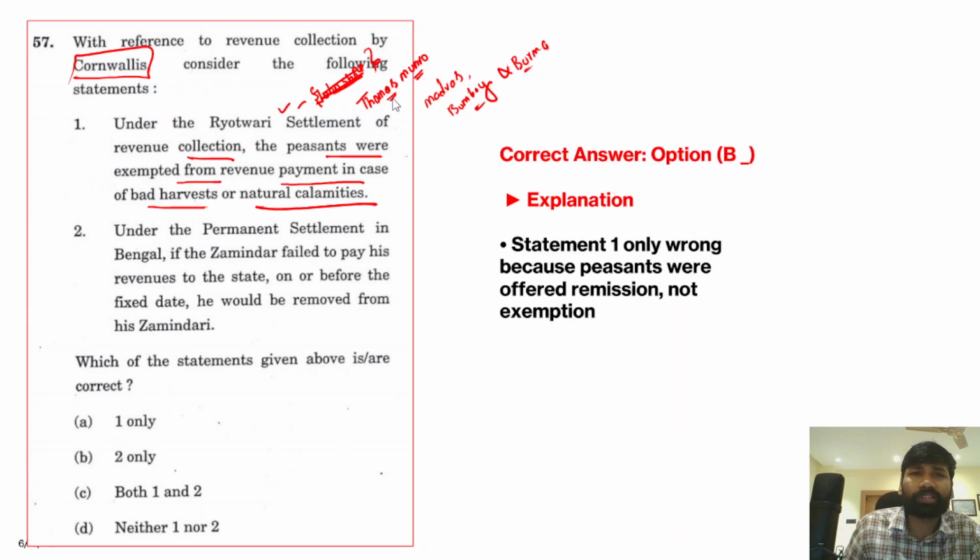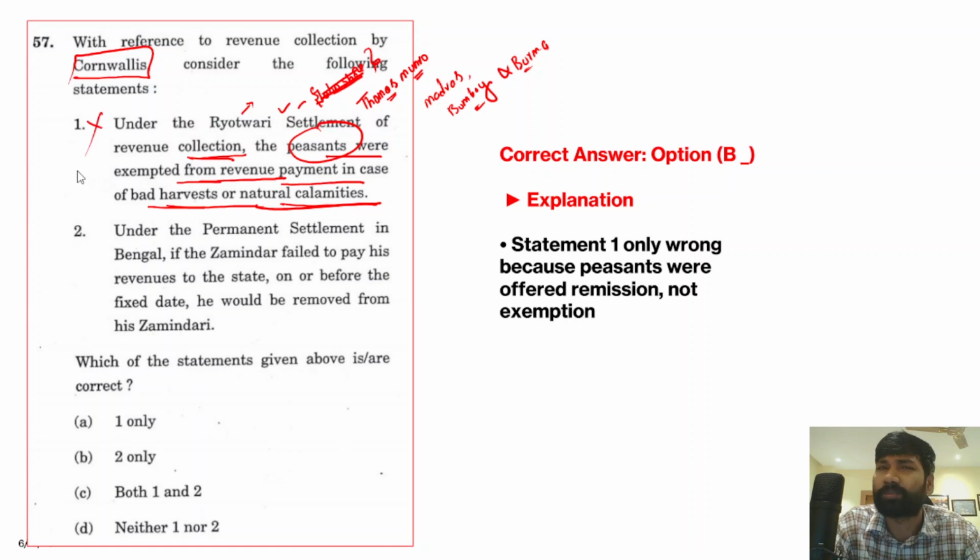Now when we talk about this Raitwari system, it is a direct collection of revenue from the peasant. Now under the Raitwari settlement, the peasants were exempted from revenue payment in case of bad harvest or natural calamities. No, it is not a correct statement, because they were not exempted from the payment of taxes even if they had a bad harvest or natural calamity, but they were just offered a remission of the taxes, not complete exemption. So therefore this statement is completely incorrect.